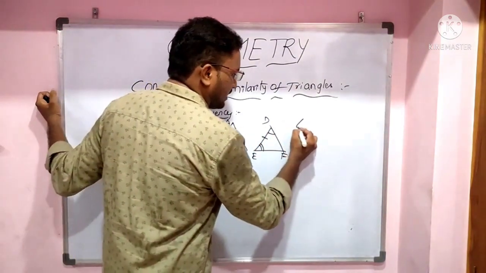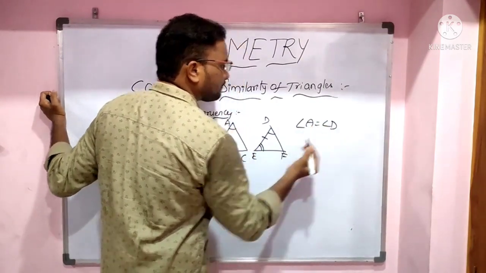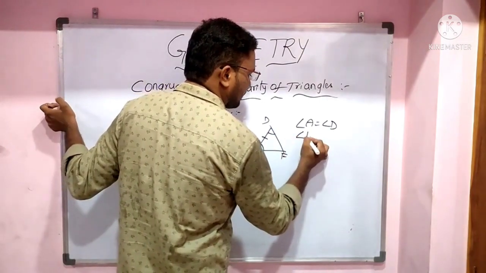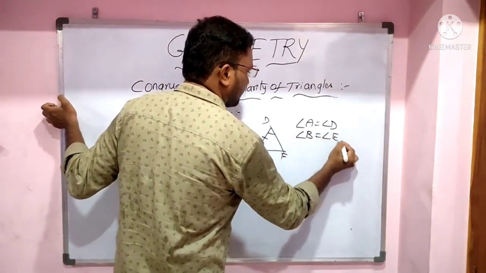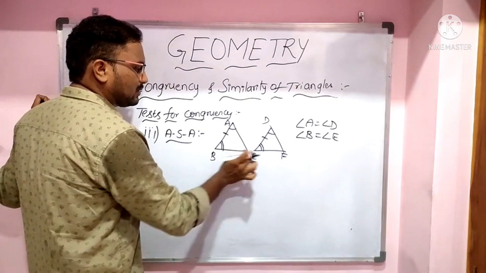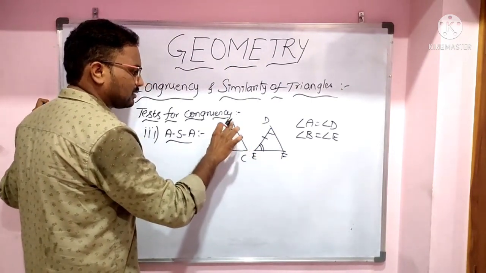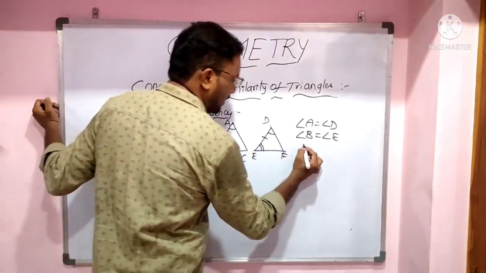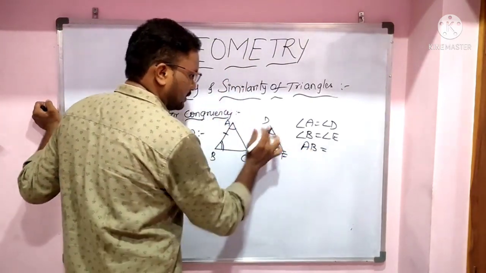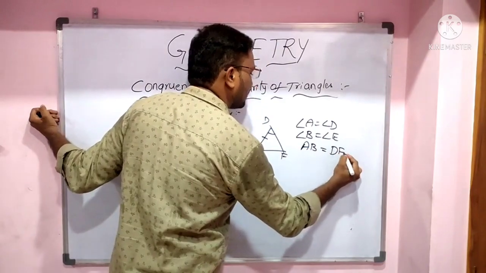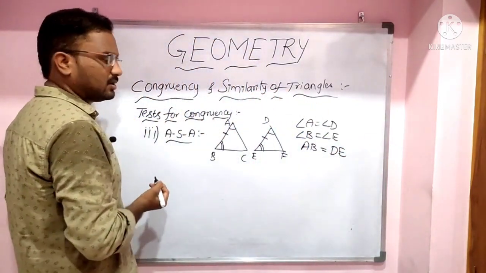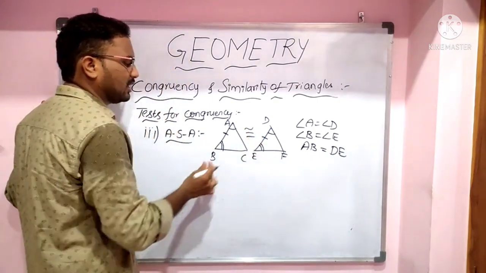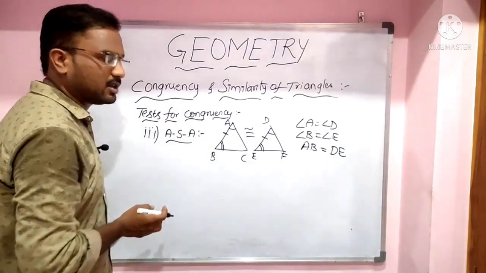Here angle A equals angle D, angle B equals angle E, and the side common to these two angles is AB. AB equals DE. Then these two triangles are called congruent triangles. Triangle ABC is congruent to triangle DEF.